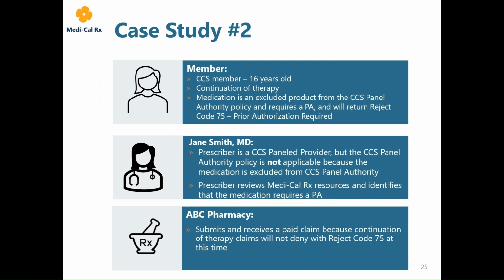In our second case study, we have a CCS member who is 16 years old receiving a new prescription for a continuation of therapy. The medication is an excluded product from the CCS panel authority policy and requires a PA and will return with Reject Code 75. Our prescriber, Dr. Smith, is a CCS panel provider, but CCS panel authority policy is not applicable in this scenario because the medication is excluded from CCS panel authority.